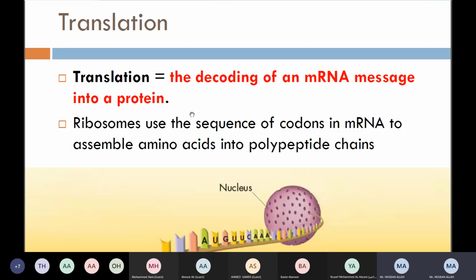Now, if you remember till here, we said that on the DNA we have genetic codes. Now, these genetic codes are going to be translated into proteins, right? How are these genetic codes going to change into proteins? So, change of genetic code into protein, that is called what? Translation. This process is called translation. How will it occur? We have to study it, right? The decoding of messenger RNA messages into protein.